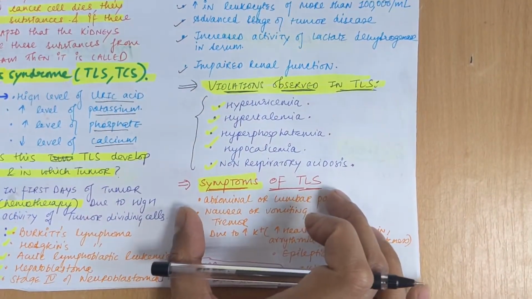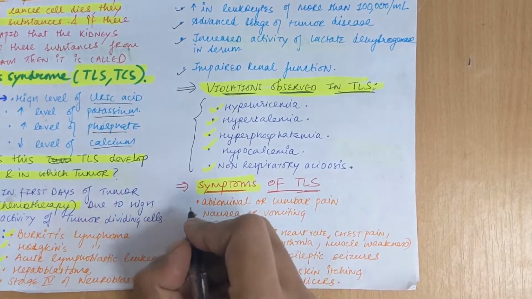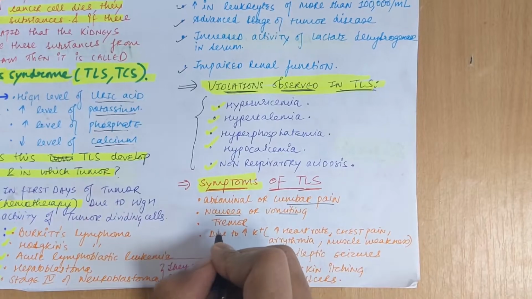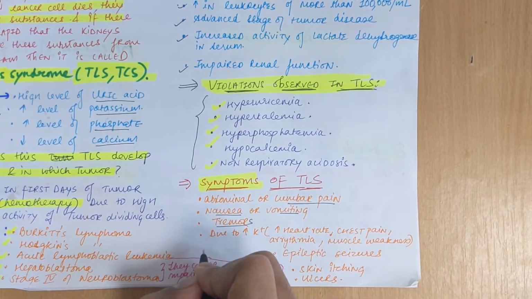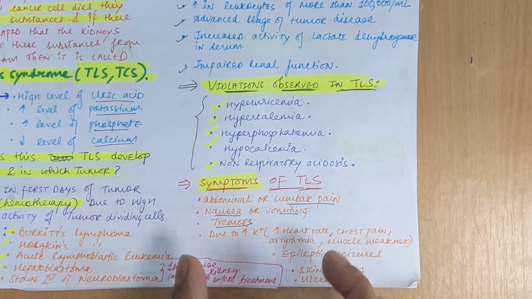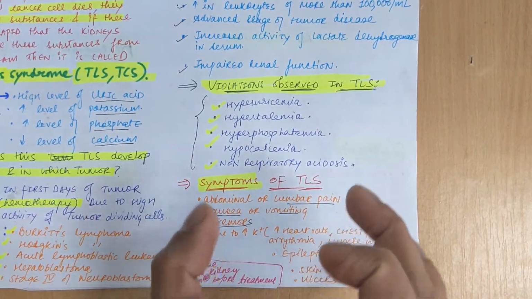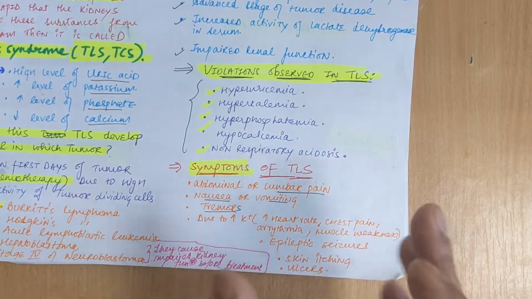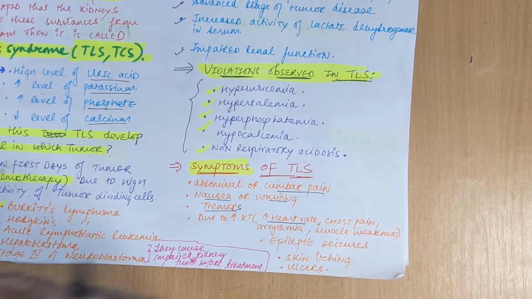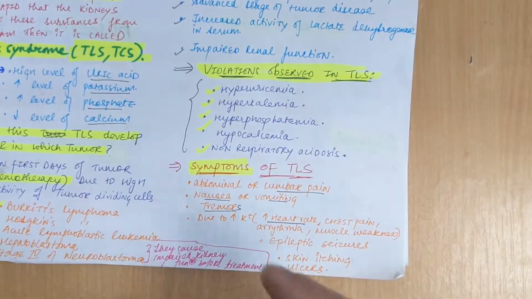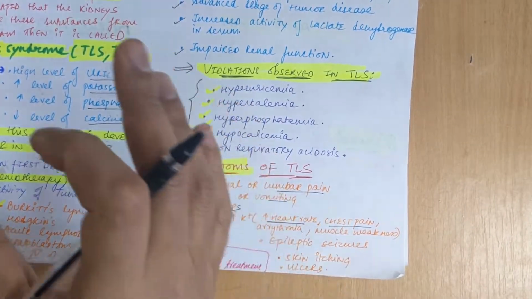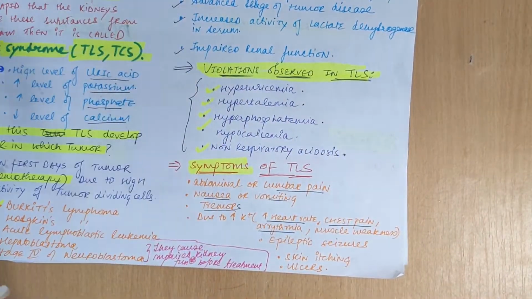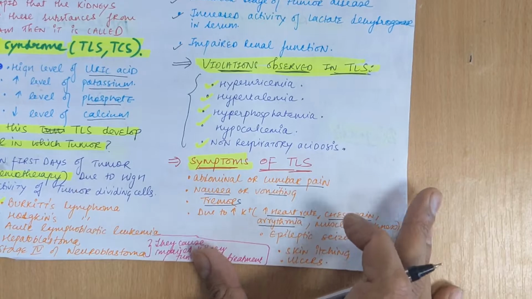Now the symptoms of TLS. What are the clinical manifestations? We will see abdominal and lumbar pain in the patient. The patient will come with nausea or vomiting, and tremors. Due to the increase in electrolytes like potassium and phosphates, this can lead to a rapid heartbeat, which can lead to heart pathology and heart failure. Chest pain may develop, abdominal pain may also develop, and arrhythmia can also develop, where the irregular heartbeat can go up or down.